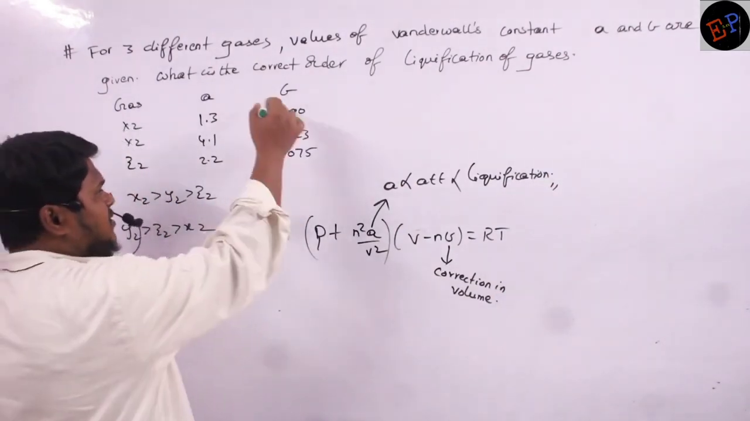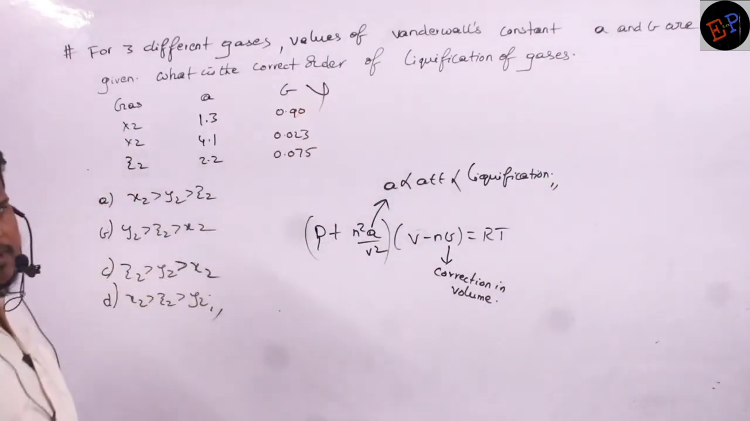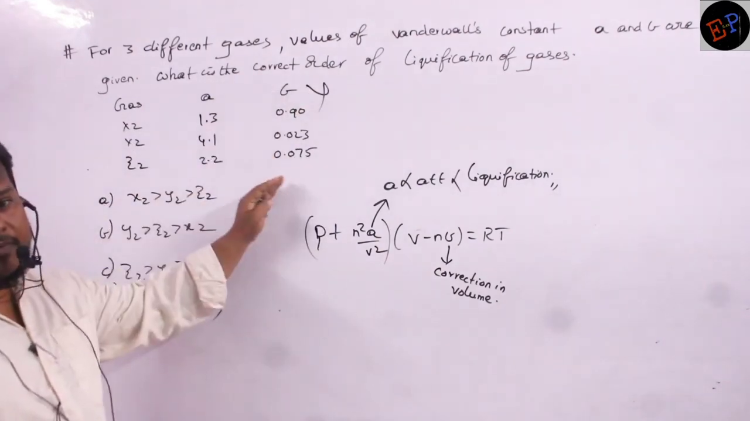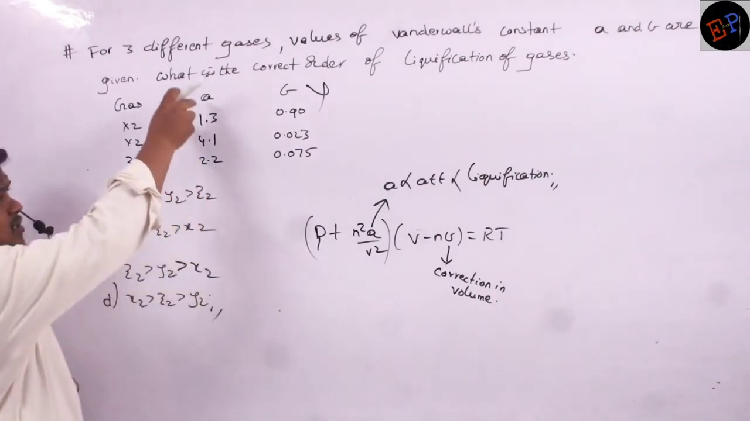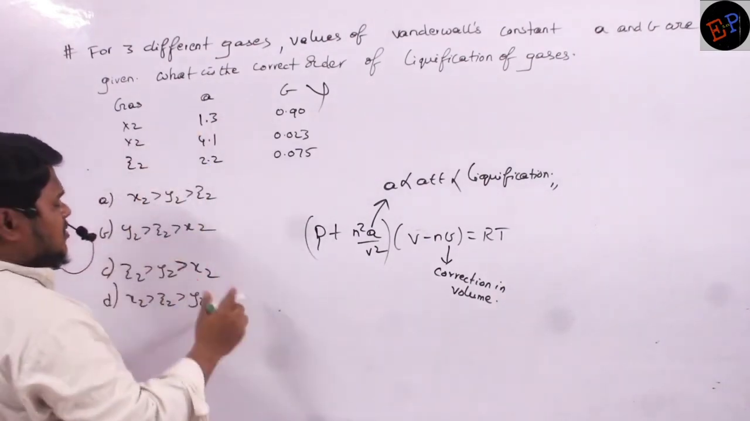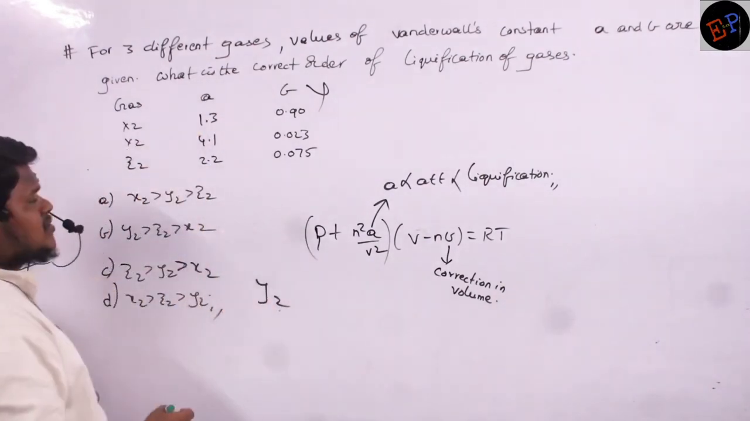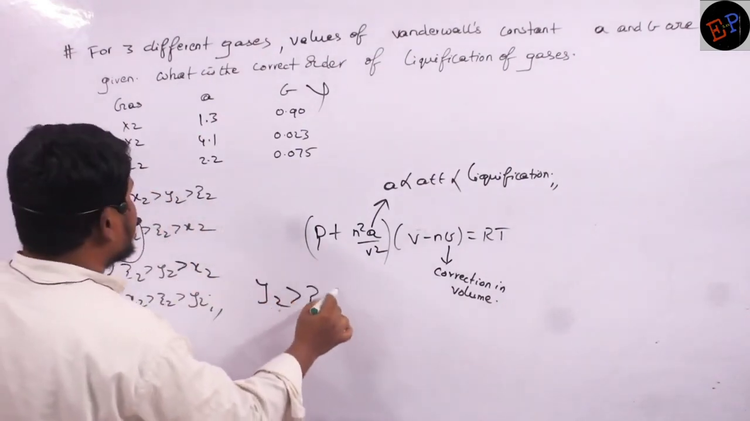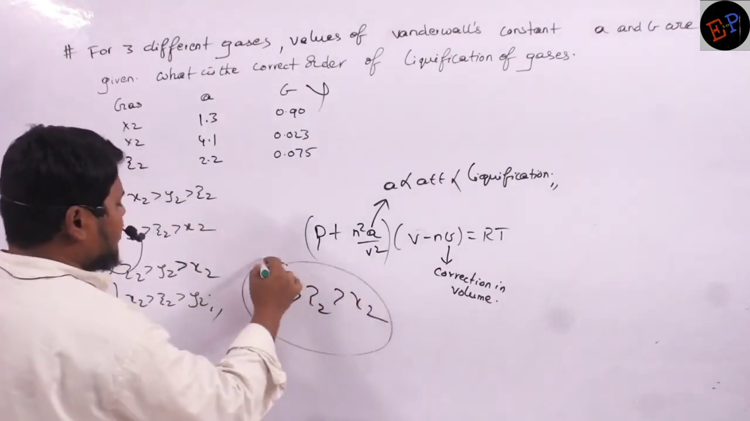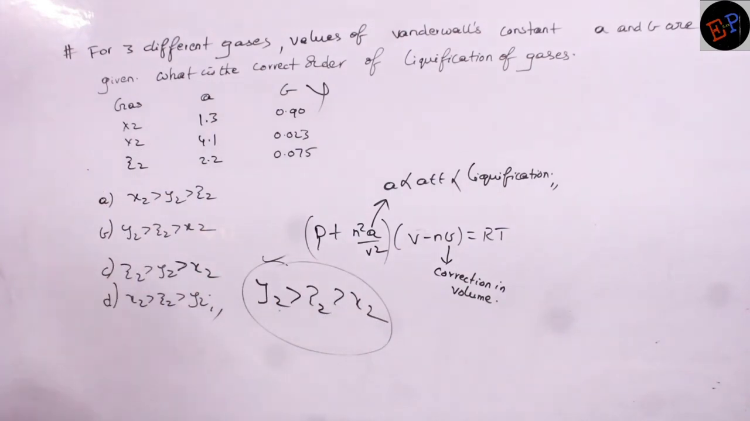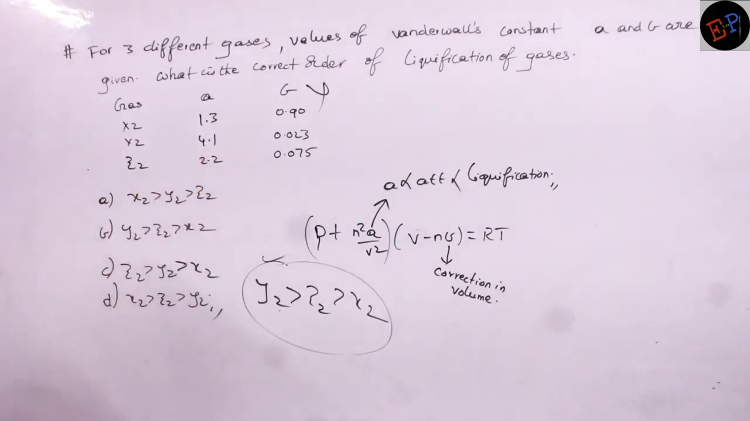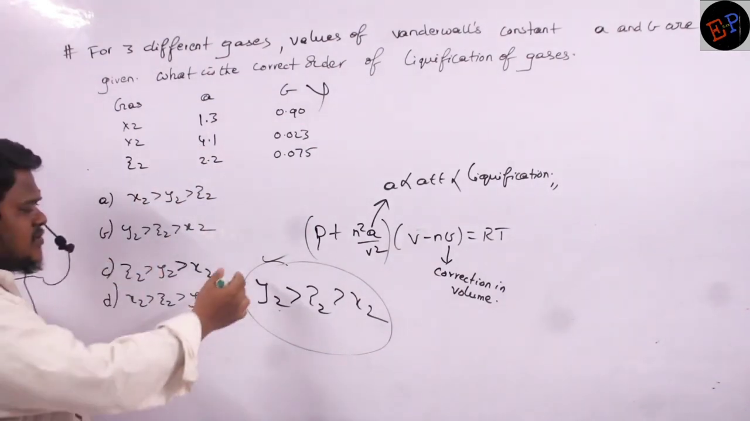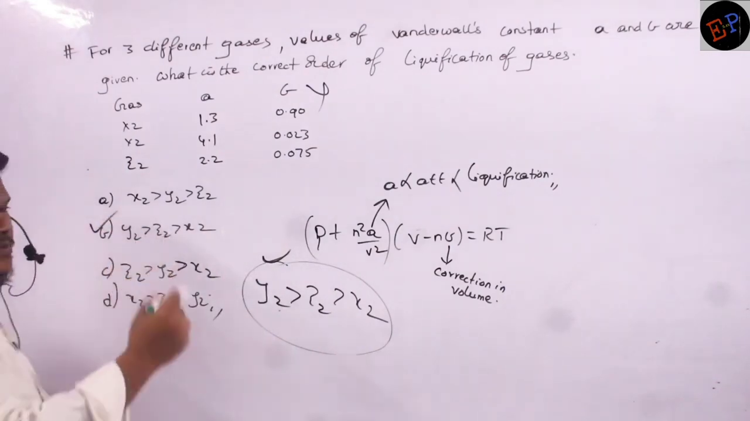Then what is the purpose of B here? B is not useful for us. Just to confuse you, he gave these B values. There is no relation of B to liquefaction of gas. You just have to check which gas has the highest A value. Y2 has the highest liquefaction, then followed by Z2, then followed by X2. So wherever you find this option, that is my answer. 4.1 is bigger than 2.2, 2.2 is bigger than 1.3. So the option is Y2, Z2, X2. This is my answer. Are you able to understand? That's all.